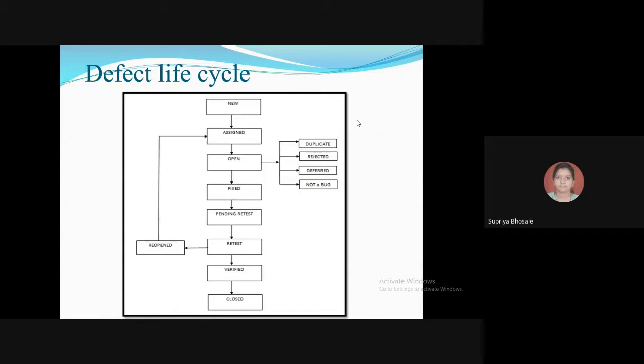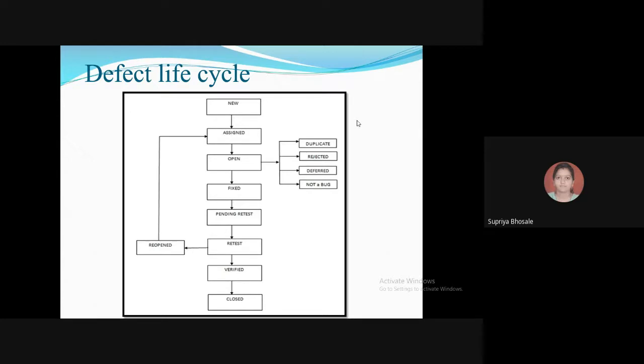Suppose in the team you are working on one particular module, and you yourself have found the bug. You have written it through the bug tracking tool. Your friend also found the same mistake or defect, and he also filed the bug through the bug tracking tool. But you have filed it first and he after some time, then his bug will be taken as a duplicate.